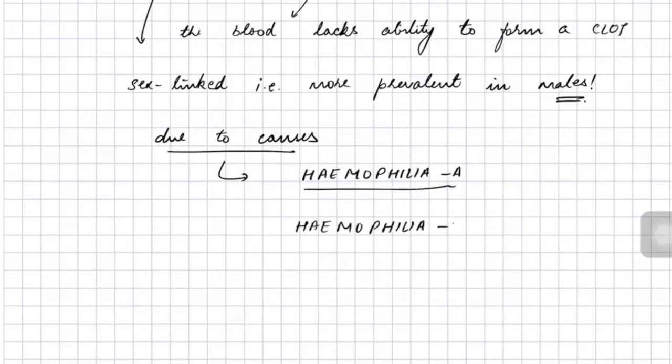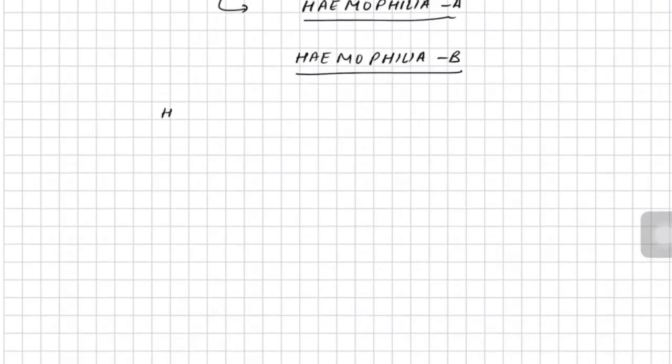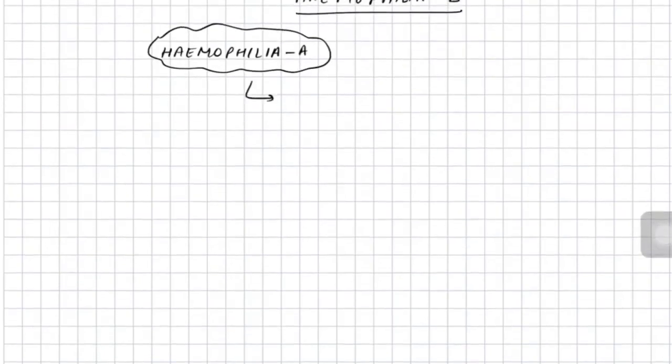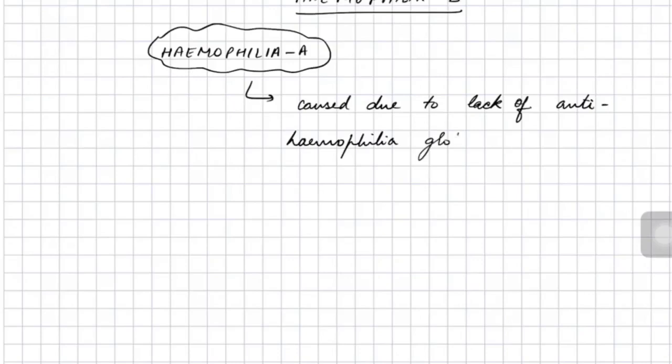Now, on the basis of the causes, it is of two types, hemophilia A and hemophilia B. Hemophilia A is caused due to absence of anti-hemophilia globulin proteins.